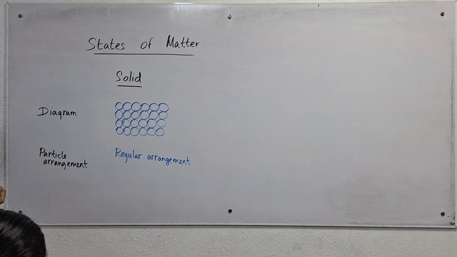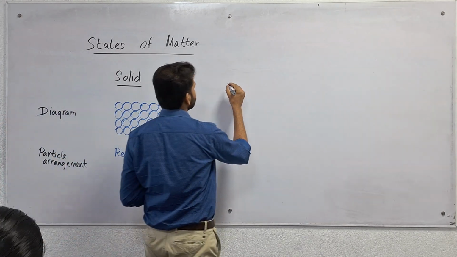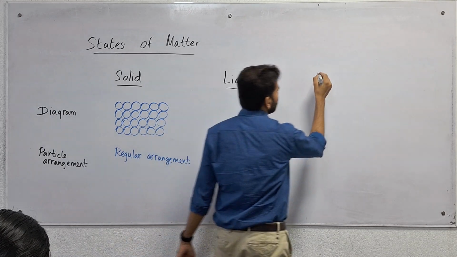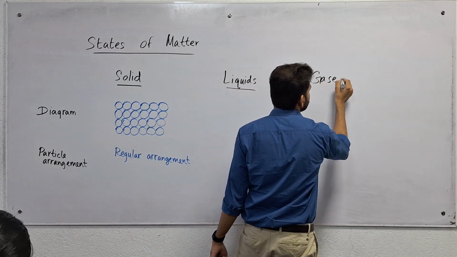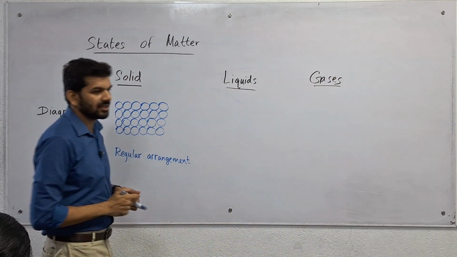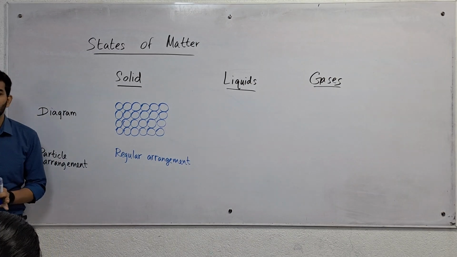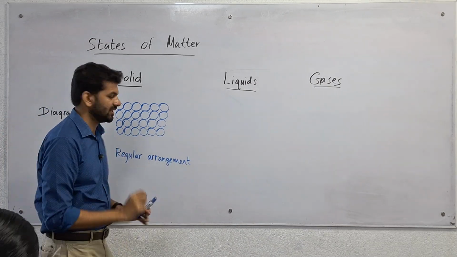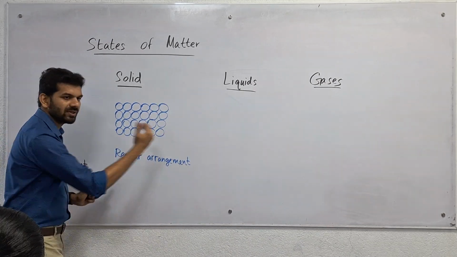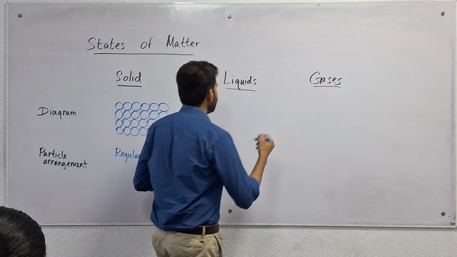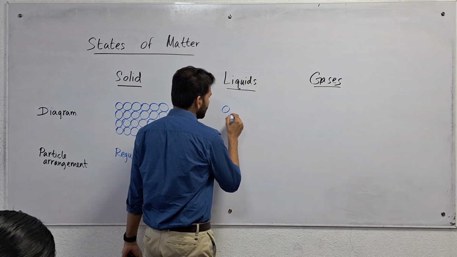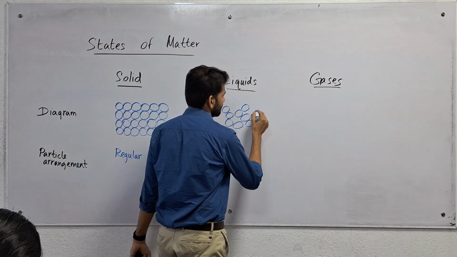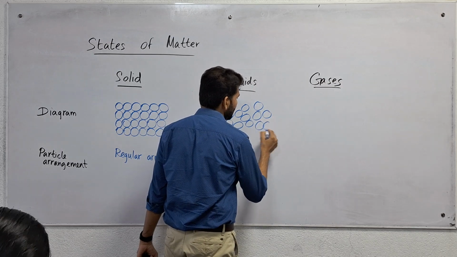Is it clear? Right. So if we consider liquids, and there are gases as well. The liquid particles are also arranged closely, but they do not have a regular arrangement. The solids have a regular arrangement, a clear pattern that we can see. The gases are also closely arranged like this, but randomly. Yes, they have a kind of random arrangement.